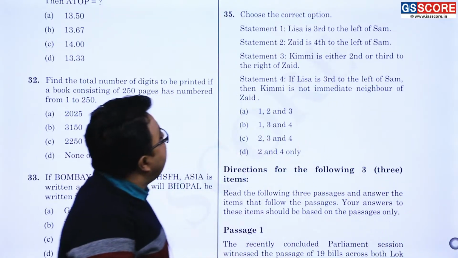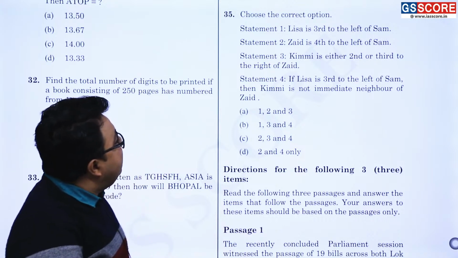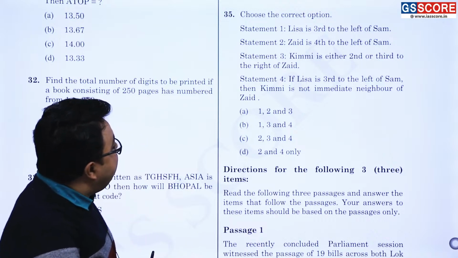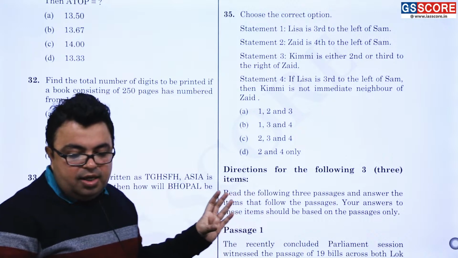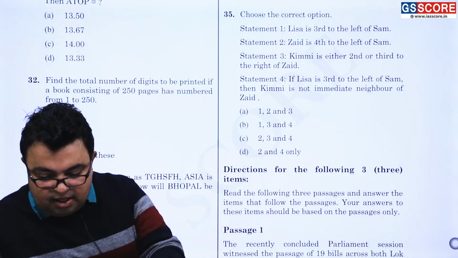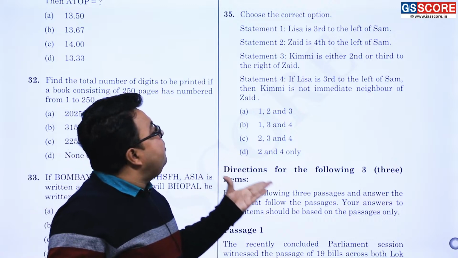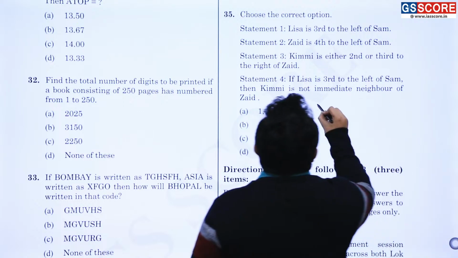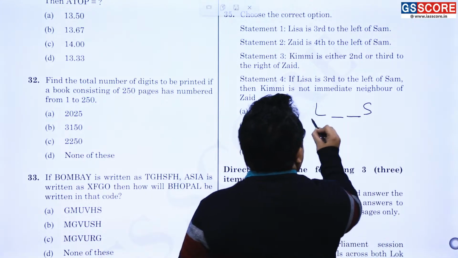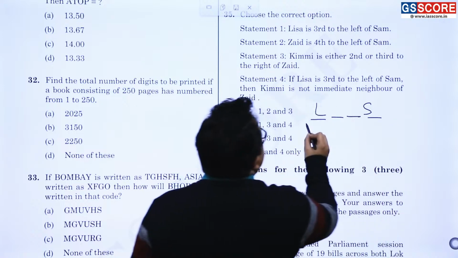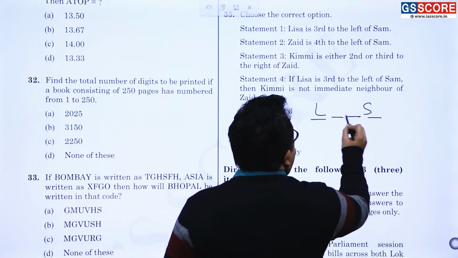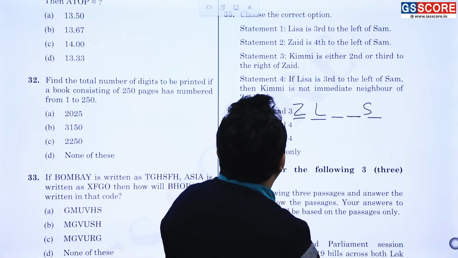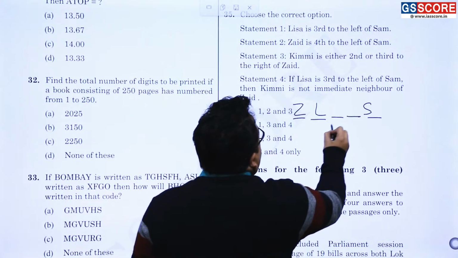Lisa is third to the left of Sam. Jade is fourth to the left of Sam. Okay. Kimi is either second or third to the right of Z. Every statement is giving you some sort of thing. Like, first is the relation between Lisa and Sam. Lisa is third to the left of Sam. Okay. And Z is fourth to the left of Sam. 1, 2, 3 and 4. Z. Kimi is either second or third to the right of Z.